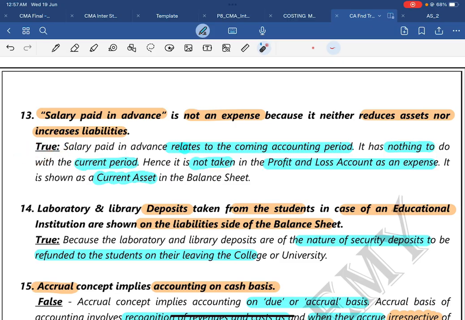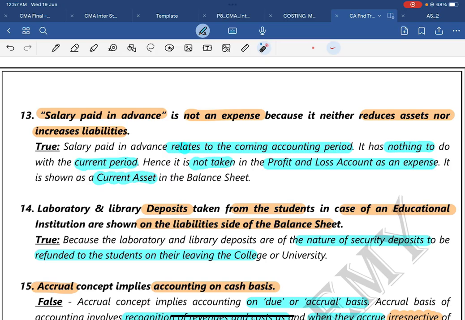Salary paid in advance relates to the coming accounting year, that is, an upcoming accounting year. It is for the future period because it has nothing to do with the current period. These are the keywords: relates to the coming accounting period, nothing to do with the current period. Hence it is not taken to the profit and loss account as an expense. Instead, it is shown as a current asset in the balance sheet.